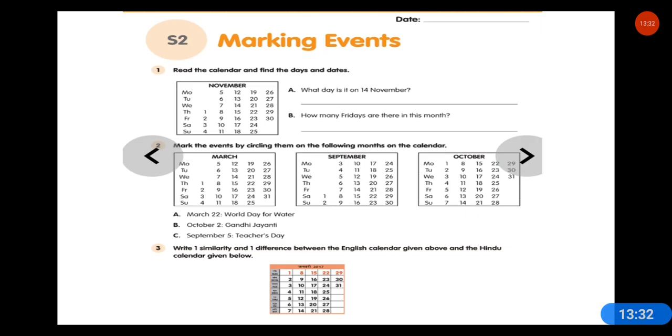Question 2: Read here, calendar. So the November calendar is there. What day is it on 14th November, and how many Fridays are there in this month? Mark the event by circling them on the following month on the calendar: March 22, World Day for Water. October 2, Gandhi Jayanti. September 5th, Teacher's Day. Third, write one similarity and one difference between the English calendar given above and the Hindu calendars given below. Right, let's move.